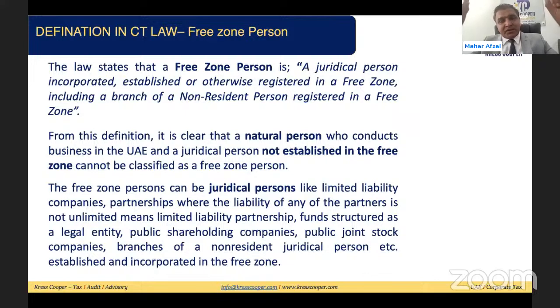The first thing we'll discuss is free zone. Free zone, we said, is a defined geographical area as given in the decision of the cabinet. Second thing, free zone person means any juridical person which is registered, established or incorporated in the free zone. This is called juridical person. This is called free zone person.